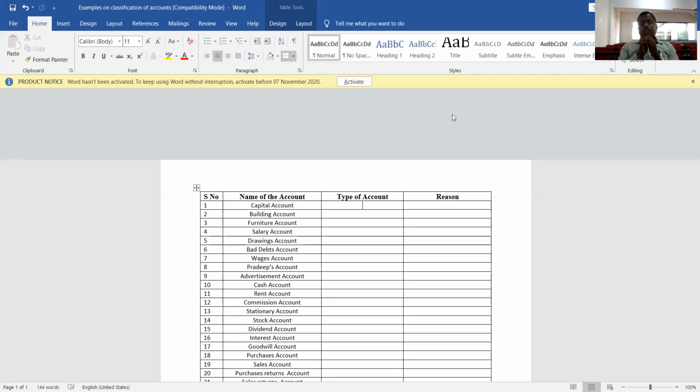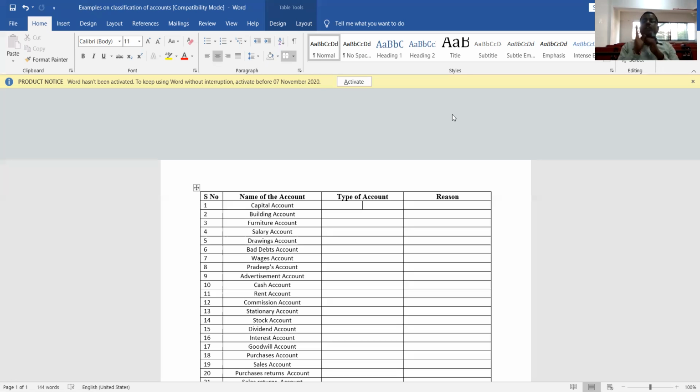And the third one is fictitious real account. It is an account which deals with fictitious assets of the firm, like preliminary expenses, discount on issue of shares, discount on issue of debentures. The account that deals with this kind of fictitious assets is called fictitious real account. Fictitious assets are heavy expenses, or huge losses, which we are going to write off over a period of time. Those kinds of heavy expenses or losses are called fictitious assets.